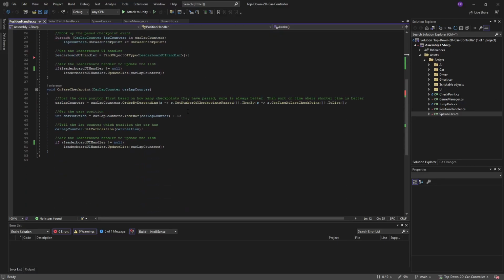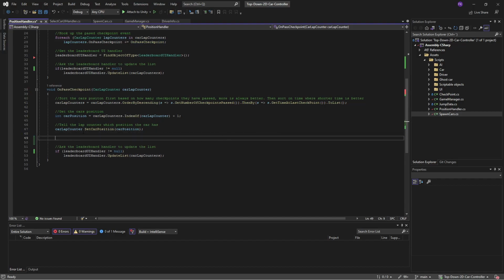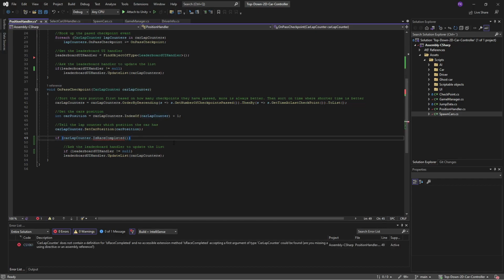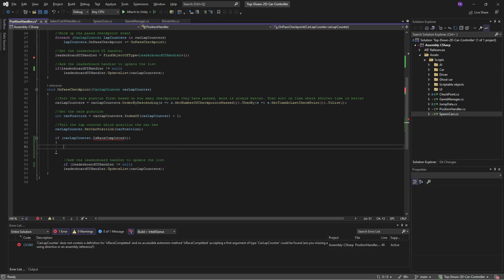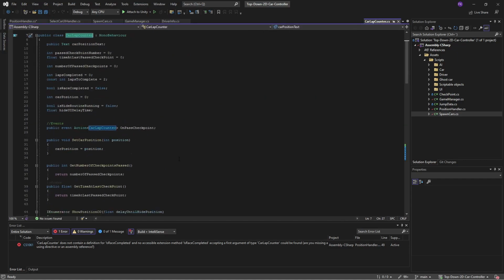So let's scroll down, and we have on pass checkpoint, which will happen when the car is passing any checkpoint. We want to check here if a car has completed its race. And we'll do that with a regular if statement. So we will check if car lap counter is race completed. But it doesn't have a function for that yet. So we need to add that to our car lap counter. So hold on left control, click car lap counter, which will open the car lap counter here.